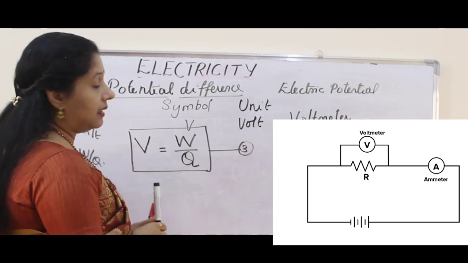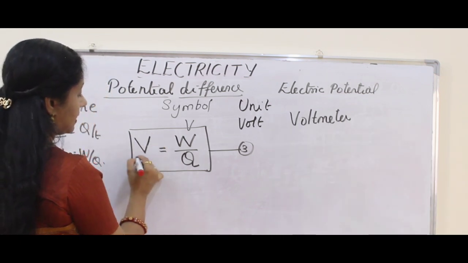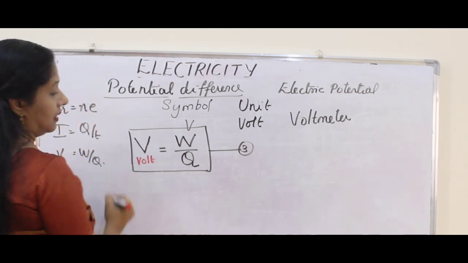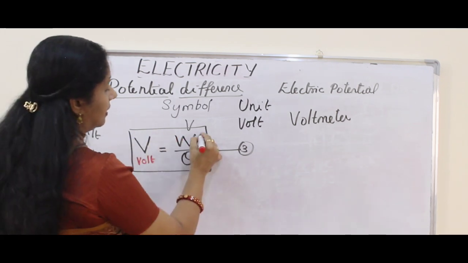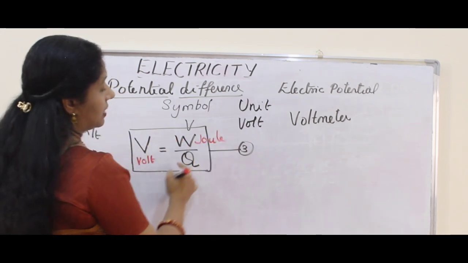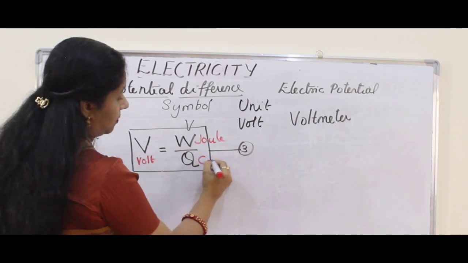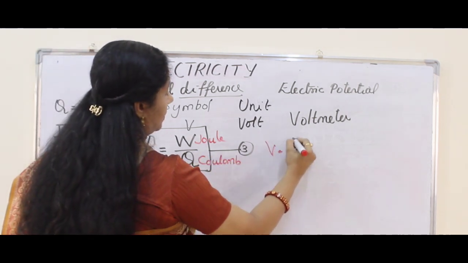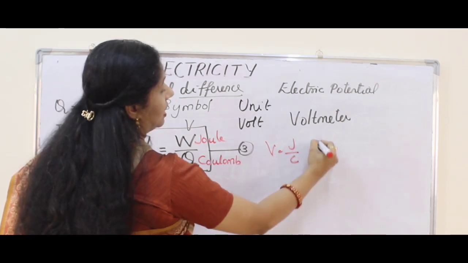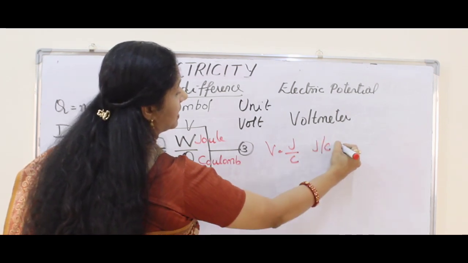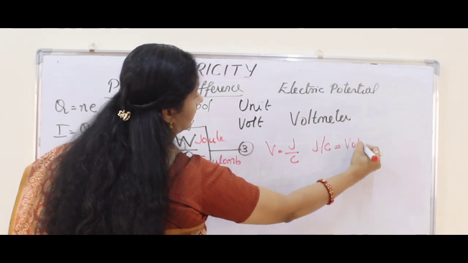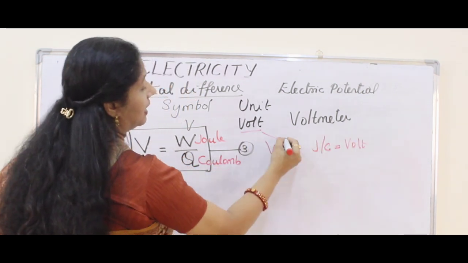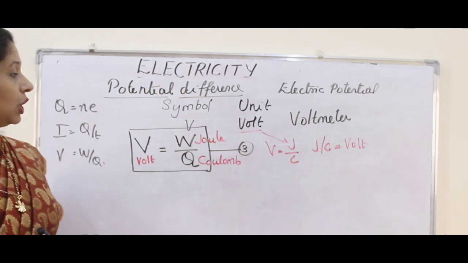Now let us write the SI unit of this. V is represented as volt. What is the unit of work done? Joule. What is the unit of charge? Coulomb. So how can we write? V is equal to J upon C. So J by C, joule per coulomb, is otherwise called a volt.